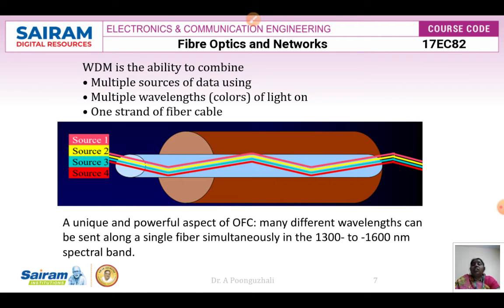So here we say that wavelength division multiplexing is the ability to combine multiple sources of data using multiple wavelengths of light on one strand of fiber. On one strand of fiber we are going to send multiple wavelengths, and each wavelength is going to carry a different source of data. The powerful aspect of optical fiber communication is that these wavelengths are going to be sent along a single fiber in the range from 1300 nanometer to 1600 nanometer spectral band.